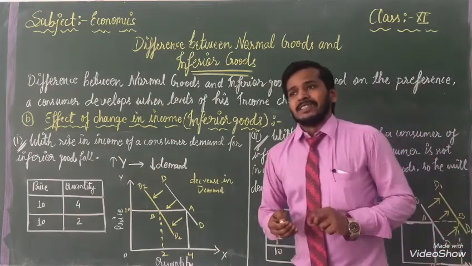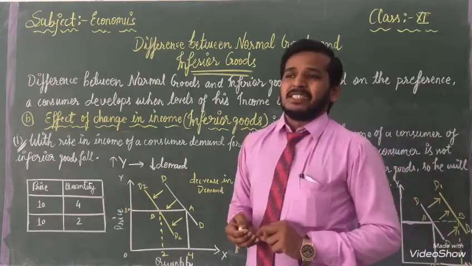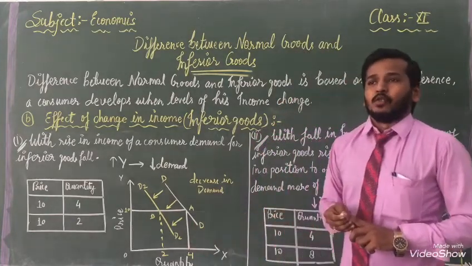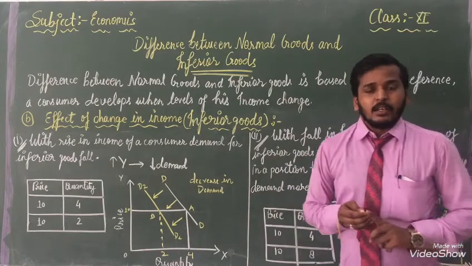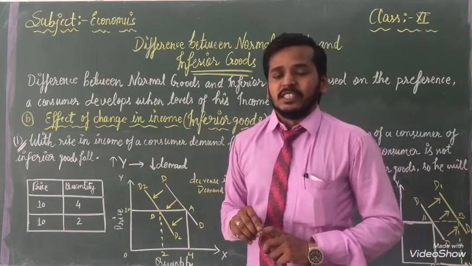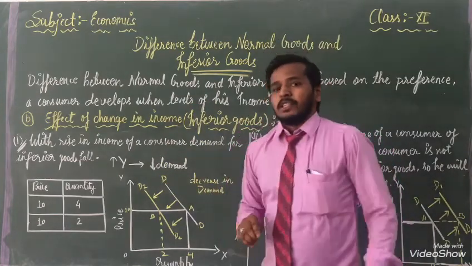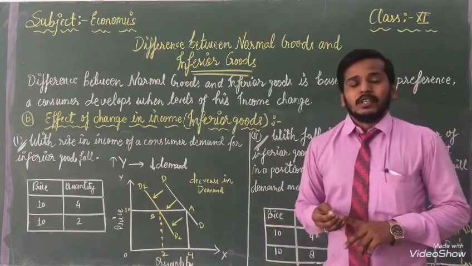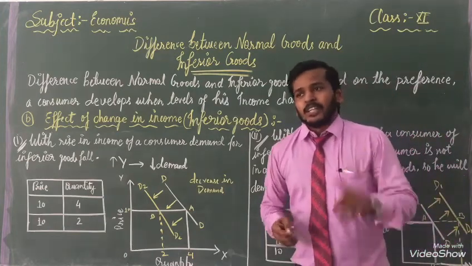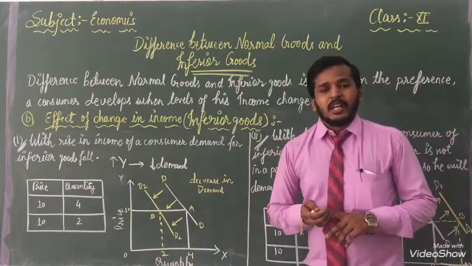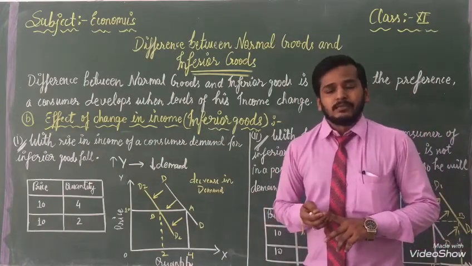So dear students, when our income is increasing, at that time our demand for inferior goods is decreasing. But when our income level is going to decrease, at that time the demand for inferior goods is going to increase. We will understand the same thing with the help of a definition, a table and a graph.